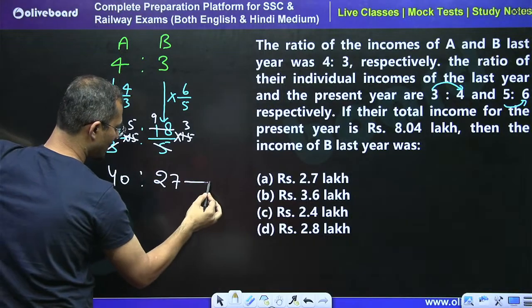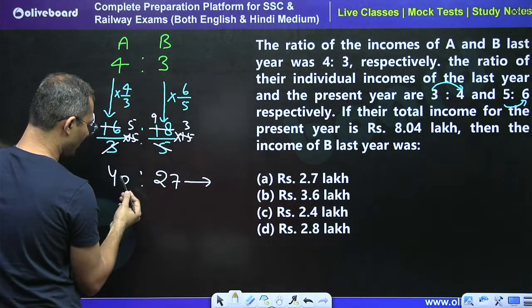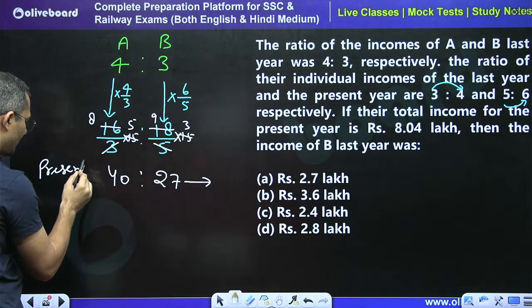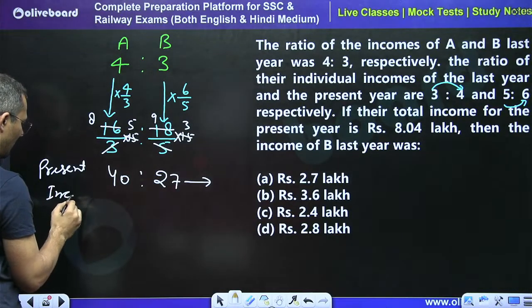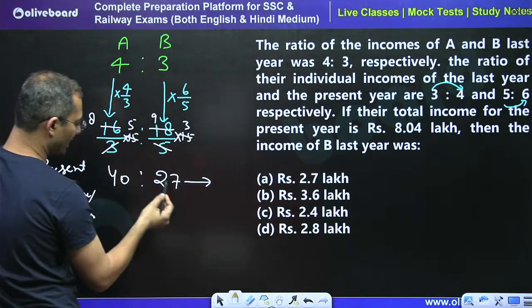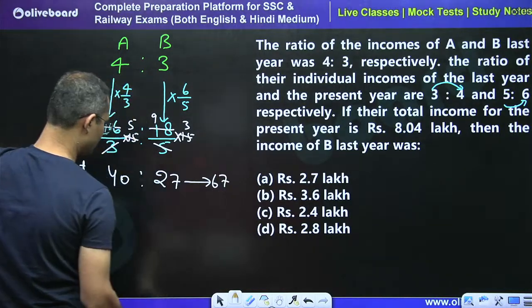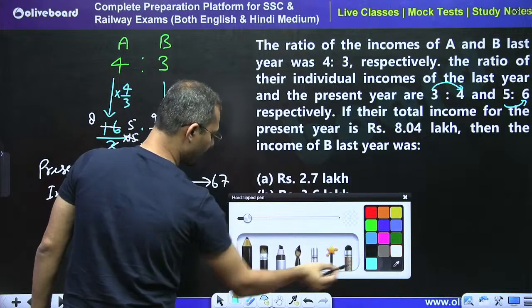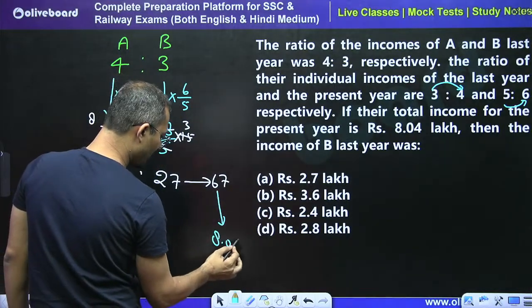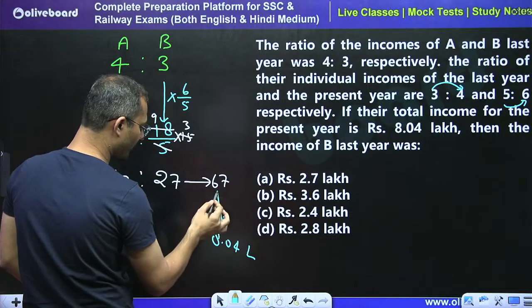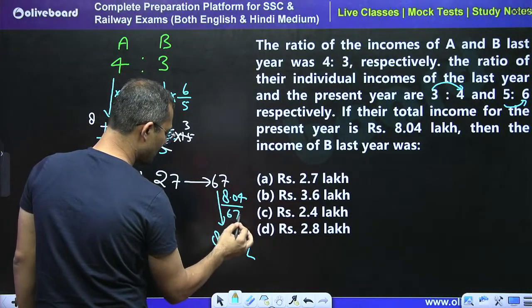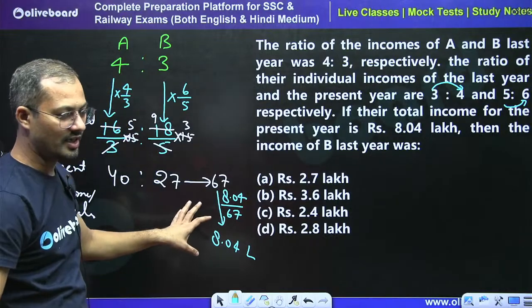So we can say that the total is what? See, 40:27, this is the present ratio of income, present income or salary for A and B. So total is going to be 67, right? See, 67 is equal to 8.04 lakh. So 1 unit is equal to what? 8.04 divided by 67, right? So this is the value for 1.